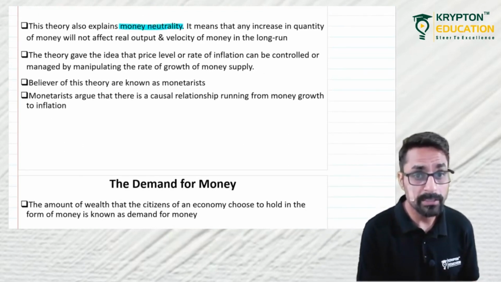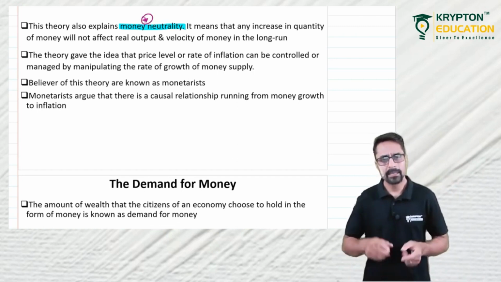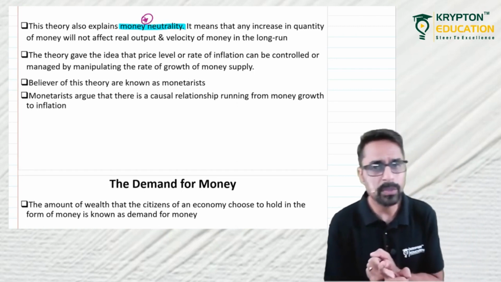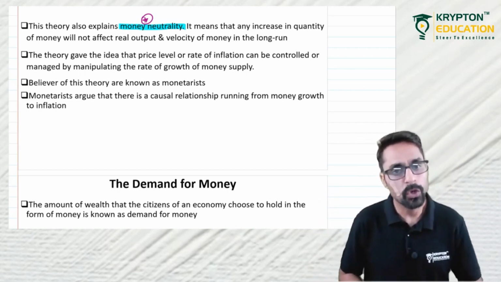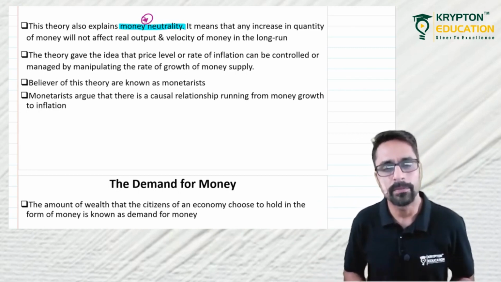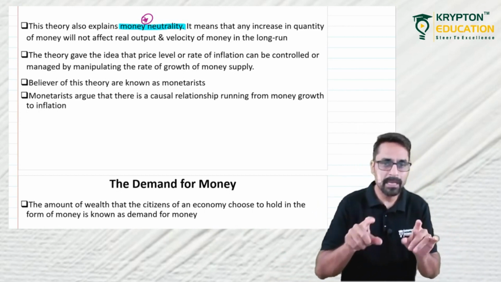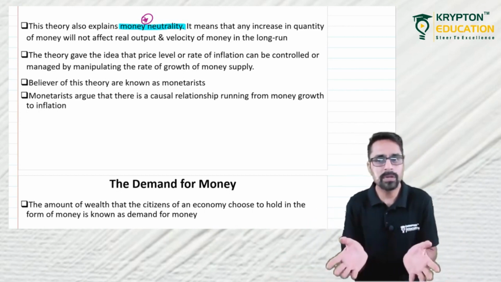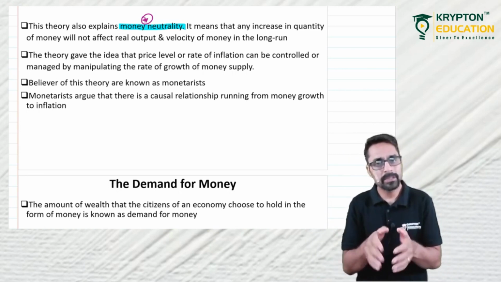This theory also explains money neutrality. Now what is money neutrality? It is important. Money neutrality says that if you increase the quantity of money, it will not change your output level. Your output level will not change. Your velocity will not change. It means money does not have any effect. See, why are we saying money neutrality? Because money is neutral.